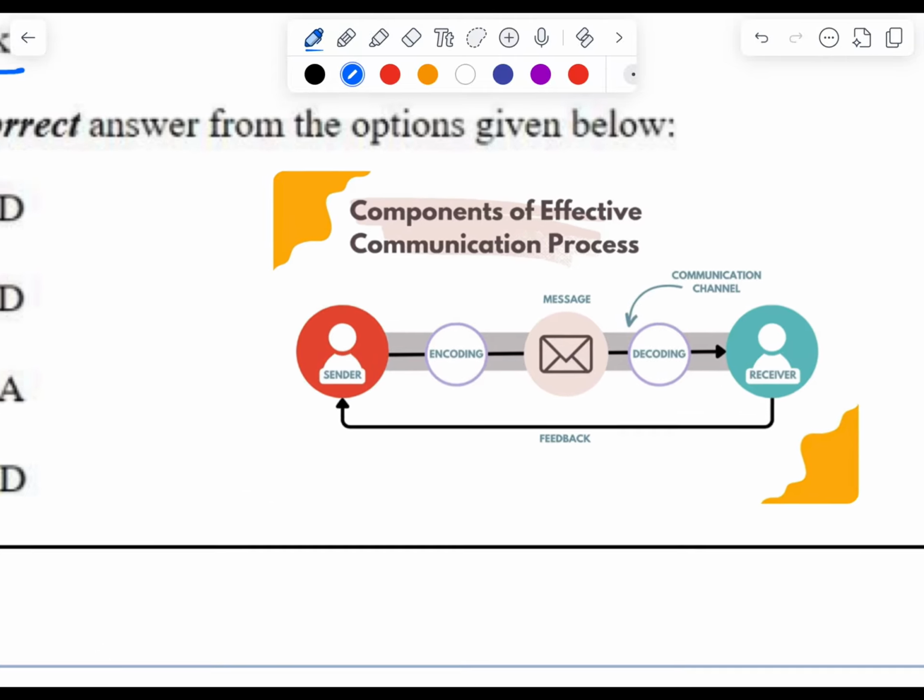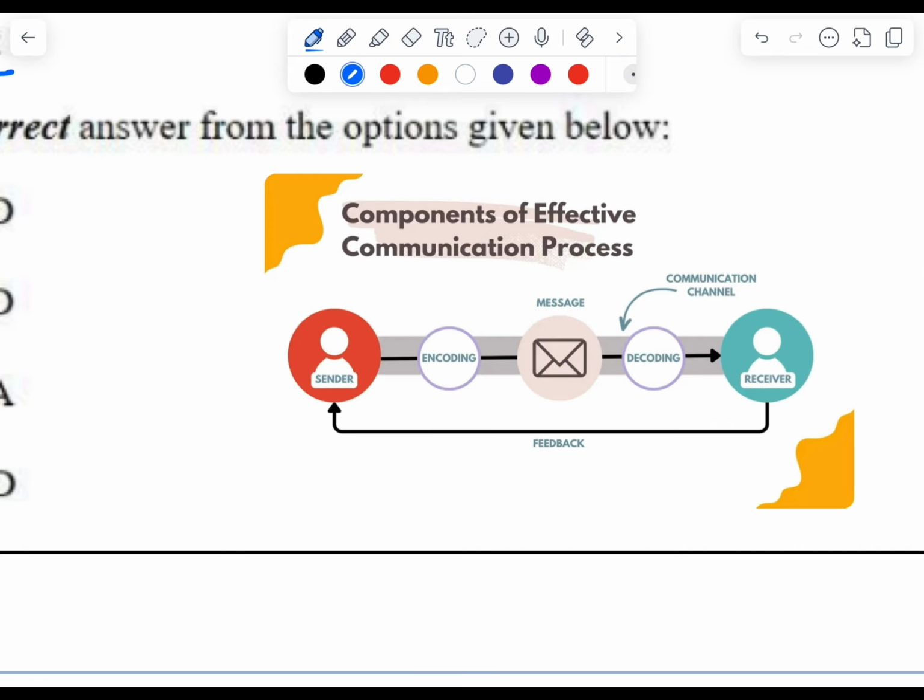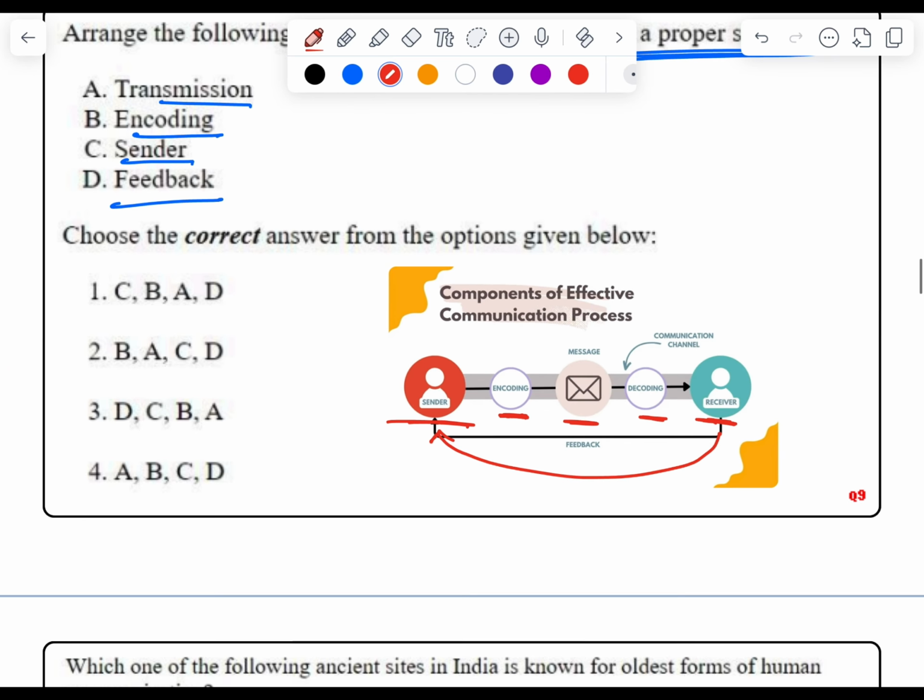So as you can see in this image, first the sender sends the message and the message is getting encoded. Now the message is passed to the receiver and he decodes the message. Then the receiver provides the feedback to the sender. So this is the overall communication process.